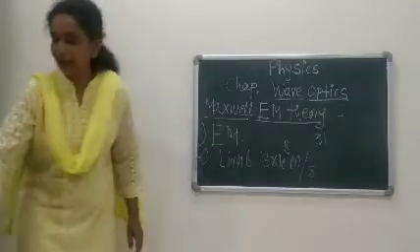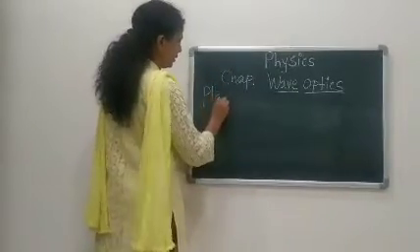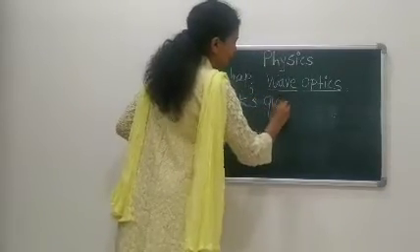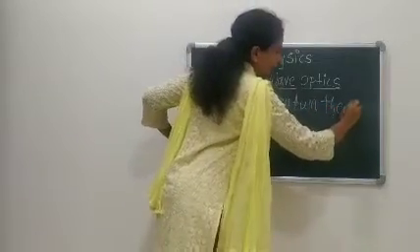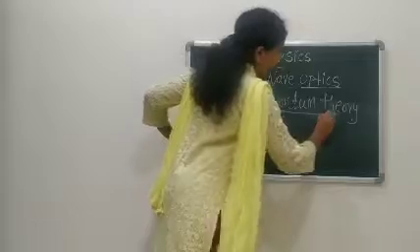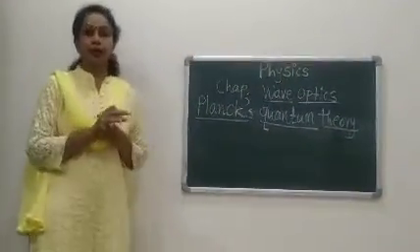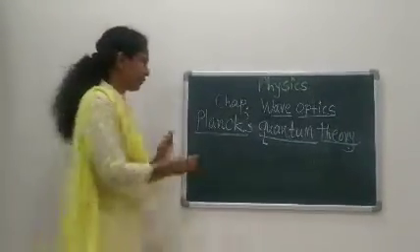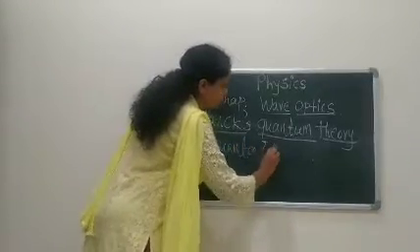Now the next theory is Planck's quantum theory. According to this theory, light is propagated in the form of packets of light energy, and these packets are called quanta or photons.